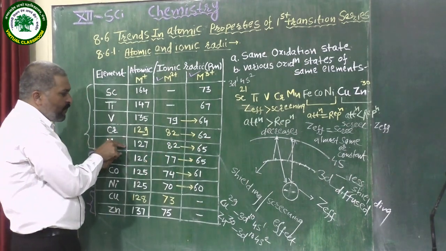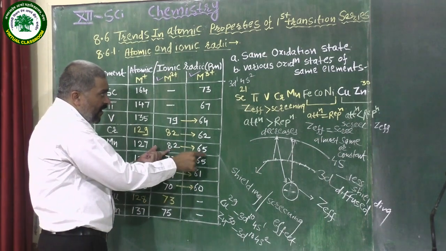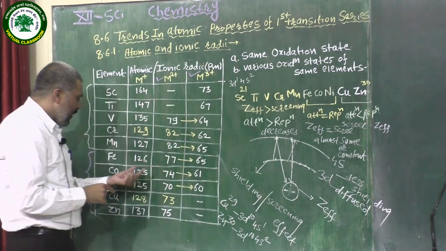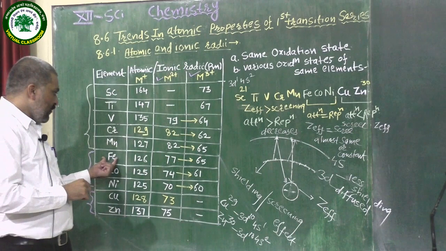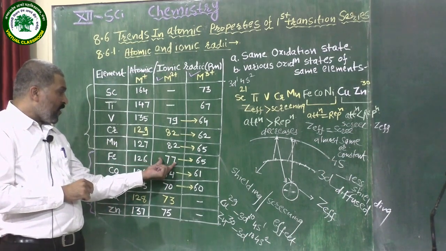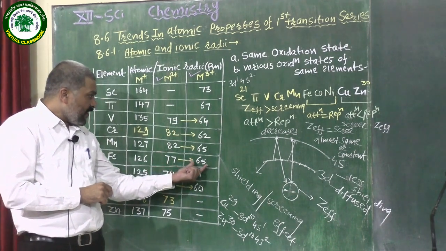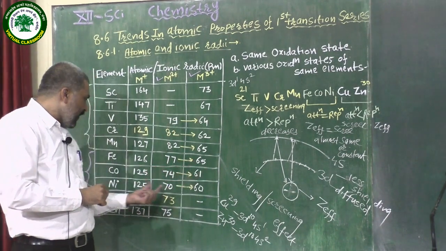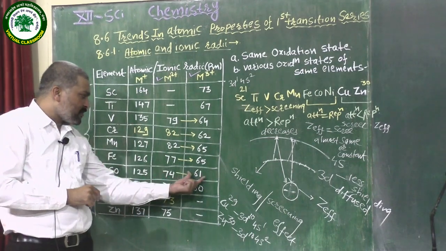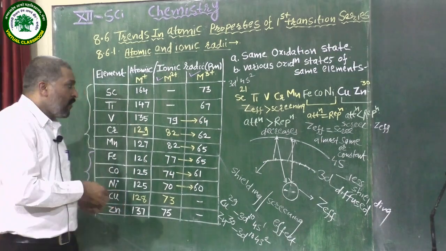For manganese, +2 is 82 picometer and +3 is 65. For iron, the +2 state is 77 picometer and the tripositive state is 65. For cobalt it is 74 and 61, and for nickel 70 and 60.